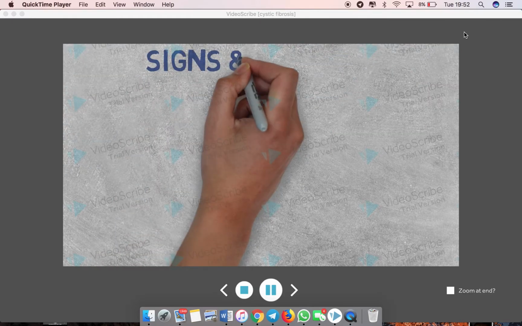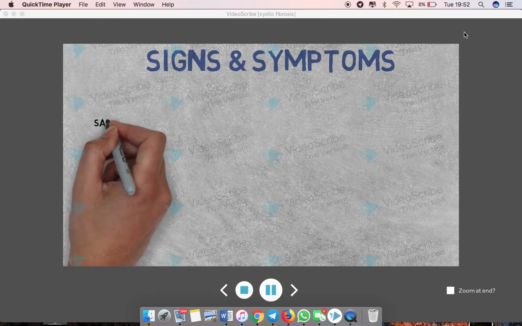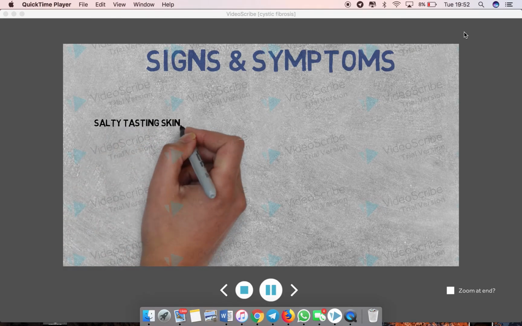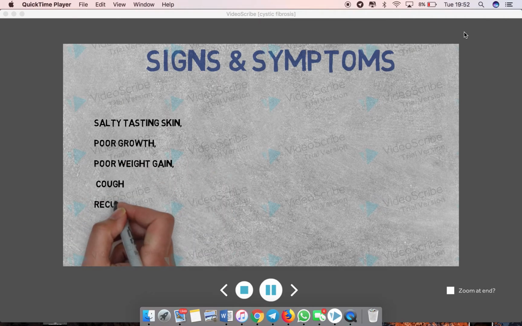We have now considered how cystic fibrosis affects the various organs. The main symptoms can be summarized as the following: salty tasting skin, poor growth, poor weight gain, accumulation of mucus in the chest causing cough and recurrent infections.